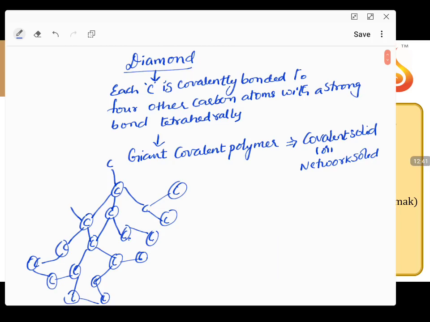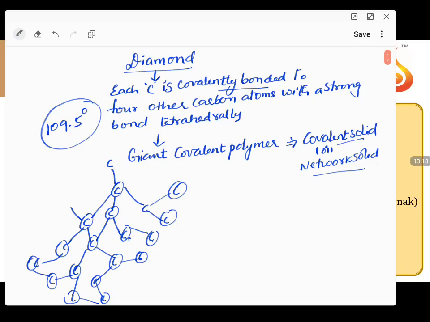If you observe, diamond is the crystalline allotrope of carbon. Each carbon atom in the diamond is covalently bonded to 4 other carbon atoms in all the directions with a strong covalent bond, tetrahedrally, with a bond angle of 109 degrees 28 minutes, or 109.5 degrees. Each carbon atom is tetrahedrally bonded to 4 other carbon atoms in all the directions, leading to the formation of a large giant polymeric structure which is called a covalent solid or network solid. This comes under that category.